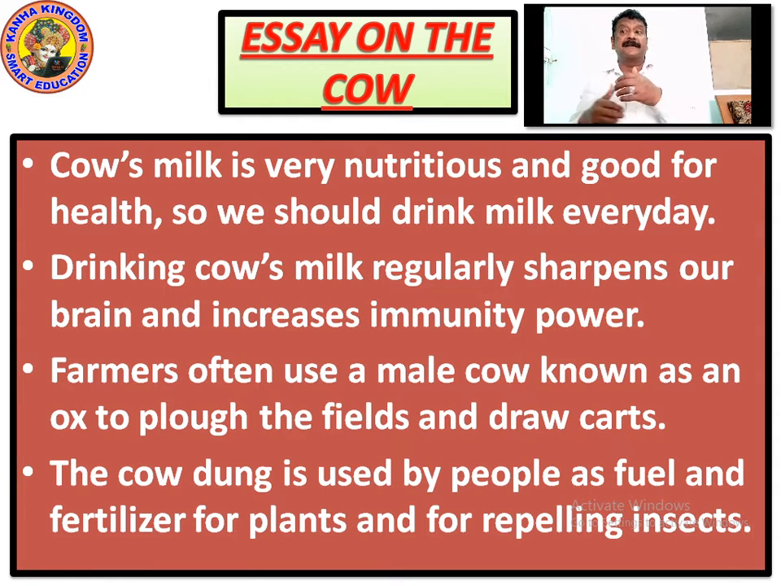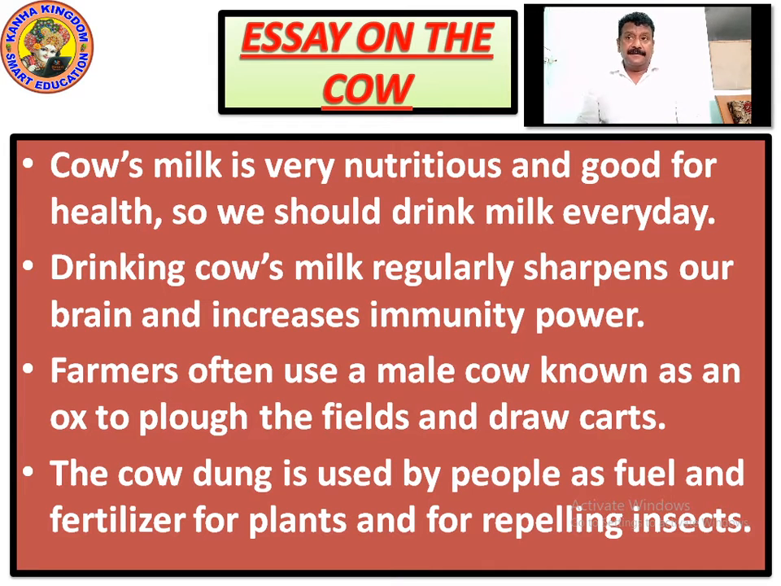A farmer often uses the male cow. What is the male cow? This cow is female. The male cow is called an ox. Bullock. We call them bullock. Often it's called an ox. Farmer uses it where? To plow the fields.